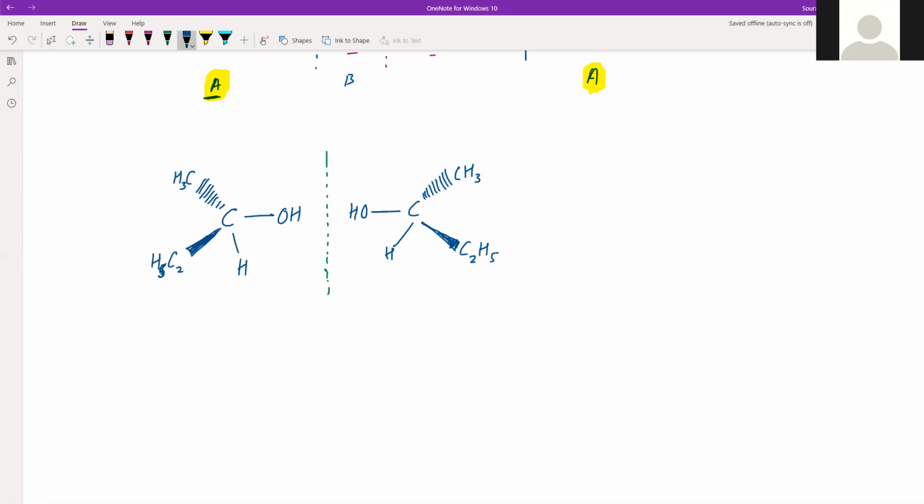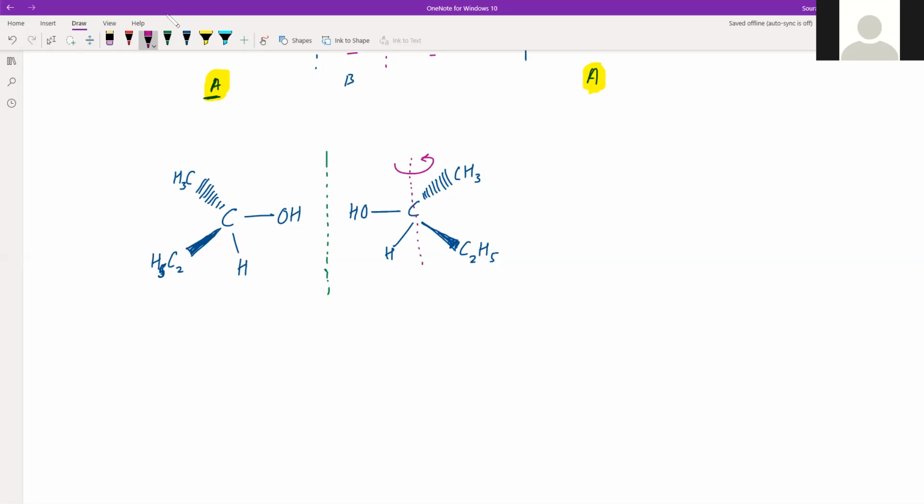Obviously, just like in the previous case, these two are not superimposable. Right? At this moment, they are not superimposable. Okay, what to do now? Let us rotate them by 180 degree. If we rotate it by 180 degree, what will happen? That is, if we take this axis and rotate it by 180 degree, what actually will happen?